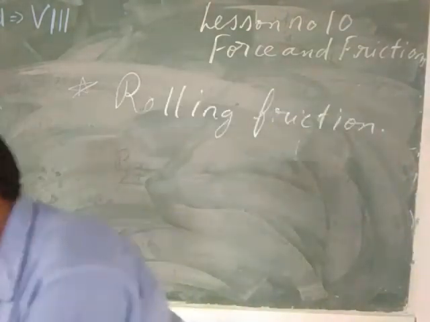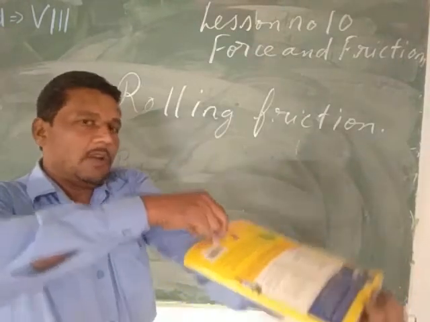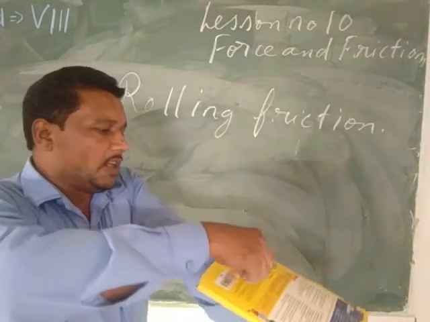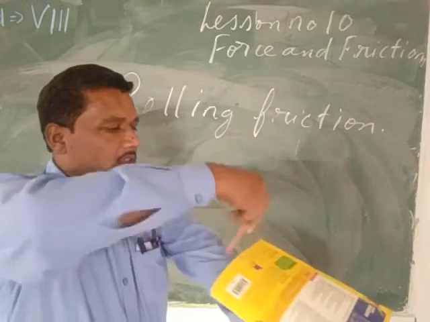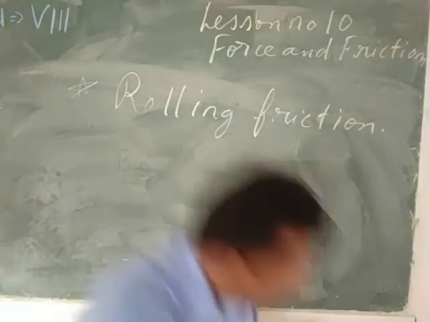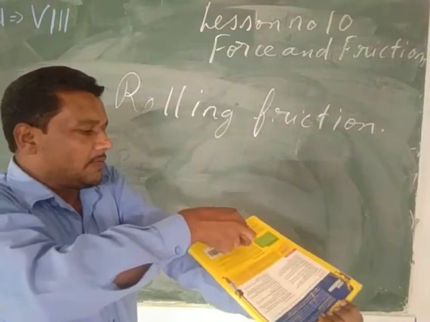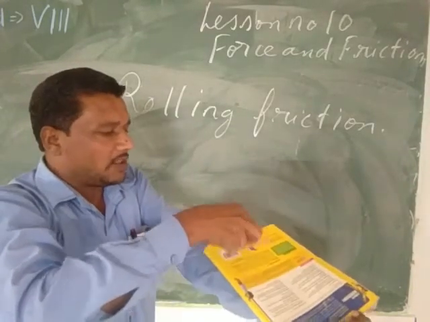For example, listen very carefully, just look here. Suppose this is my book. Now I am leaving this pen on the book. This pen is rolling and going. See, this pen is rolling and going. So it is a type of rolling friction. It is the surface of the book, and it is the pen. Suppose I am leaving this pen, so this pen is rolling and going.